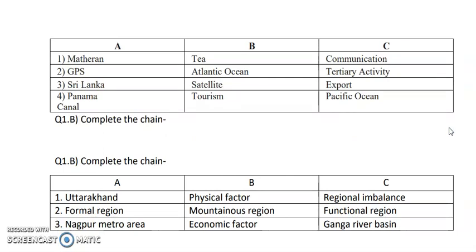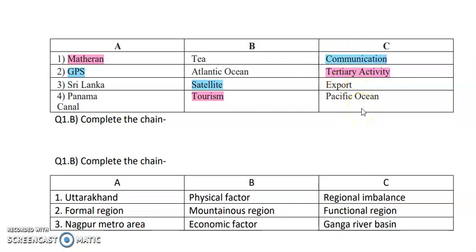So here we have Matheran, GPS, Sri Lanka and Panama Canal. Now we all know that Matheran is one of the best tourist places in India. So immediately you'll match it with tourism. And tourism is a tertiary activity. So this is the answer for it. Next we have GPS. Now what is GPS? GPS is a satellite technique, and we use it for communication.